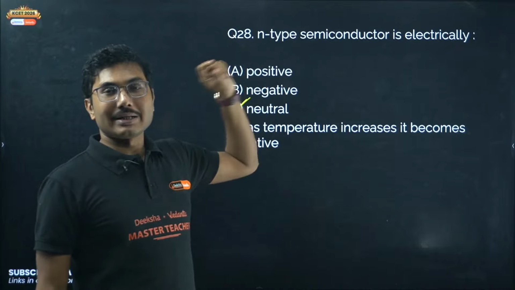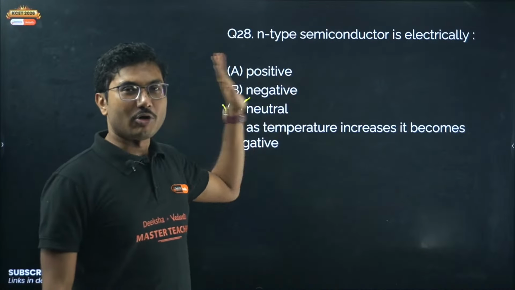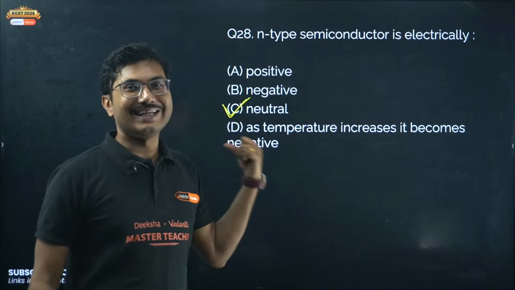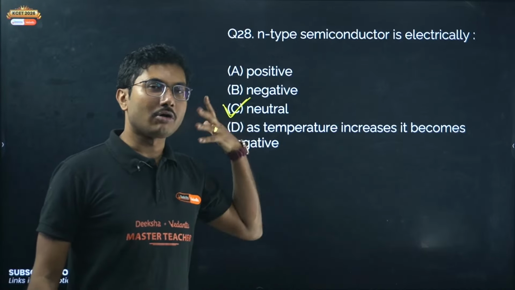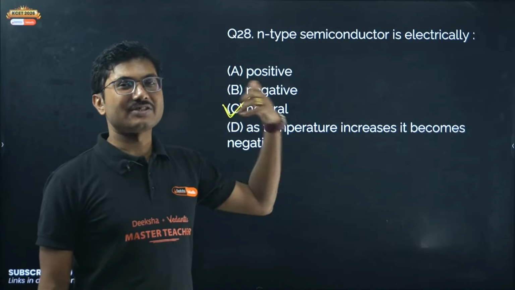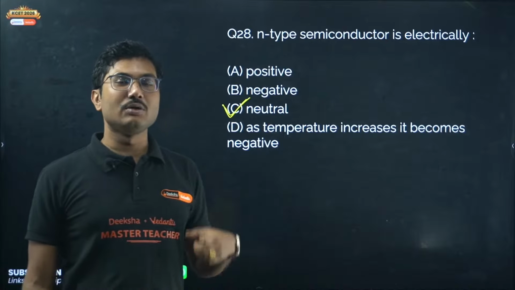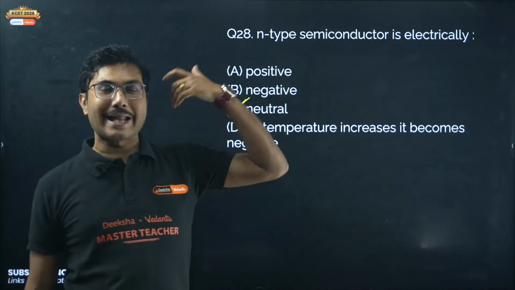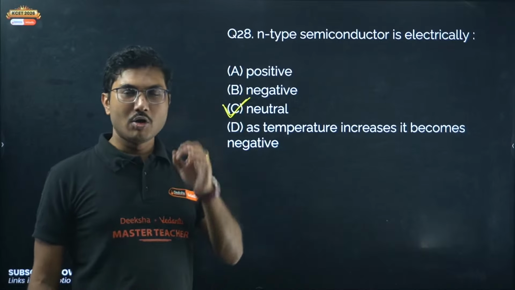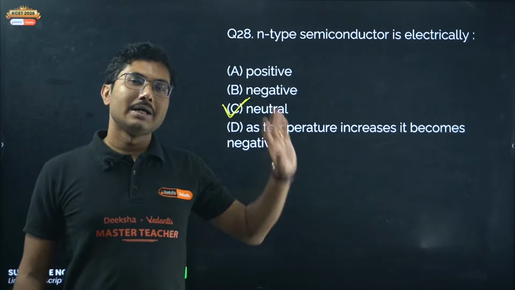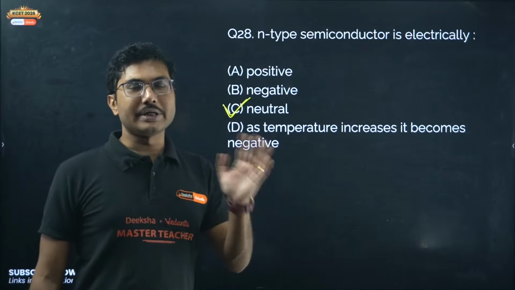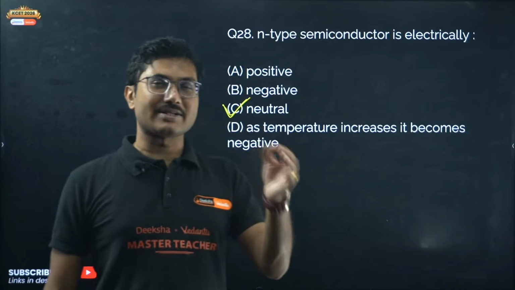N-type, P-type or PN junction, all the semiconductors are by default electrically neutral because you are not adding any extra charge. What you are adding are donor atoms or acceptor atoms. You are adding a complete full atom. A full atom is electrically neutral. The silicon was there, that is also electrically neutral. So you are not actually creating any extra charge.